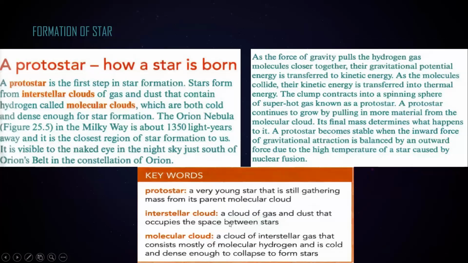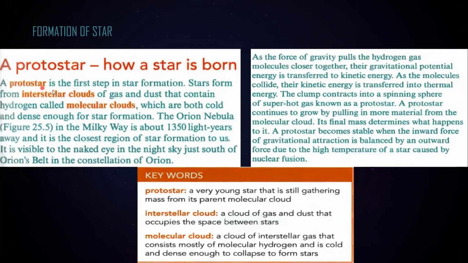What is the meaning of a molecular cloud? A molecular cloud is a cloud of interstellar gas that mostly consists of molecules, like hydrogen, and it is cold and dense. So two things are there. It should be cold and it should be dense as well. When it is cold and dense, that part of an interstellar cloud is known as the molecular cloud.